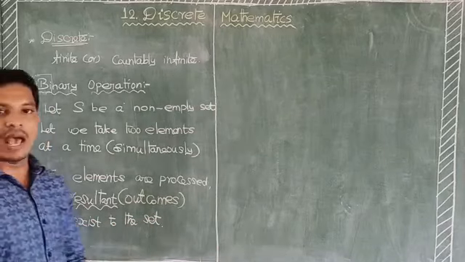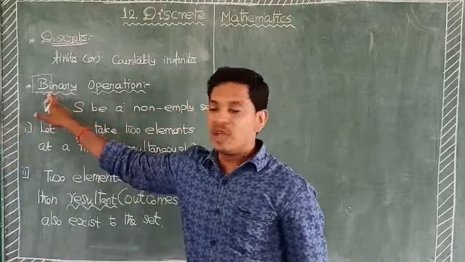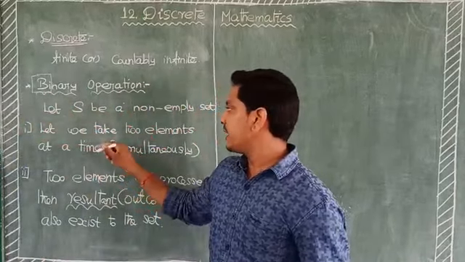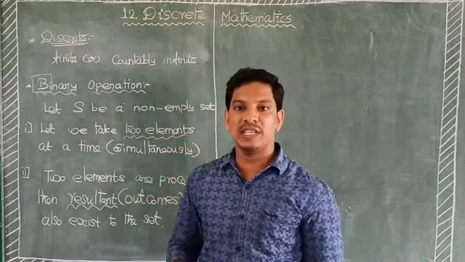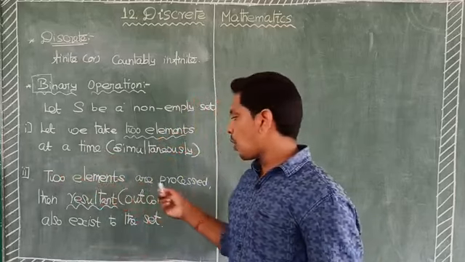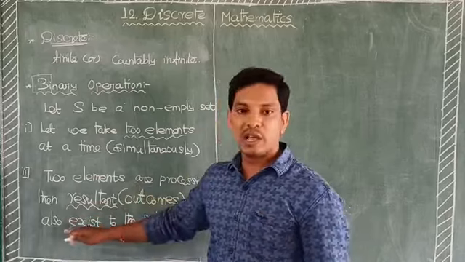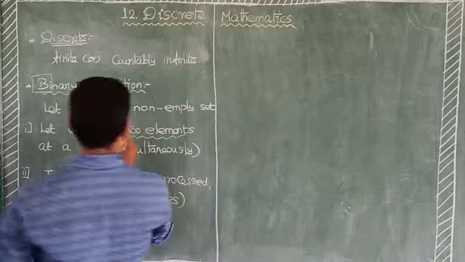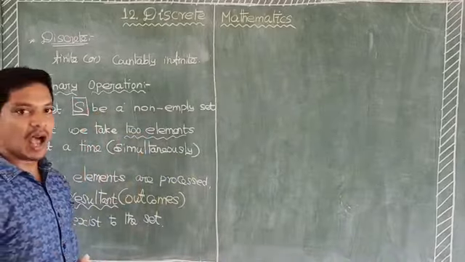This is known as binary operation. Bi means two. We take two elements, one is A, another one is B. At a time, two elements are processed. Then the resultant, that is the outcome, also belongs to the same set. This is known as binary operation.